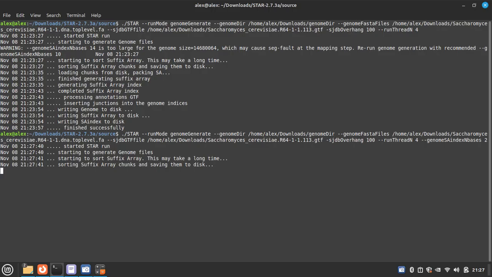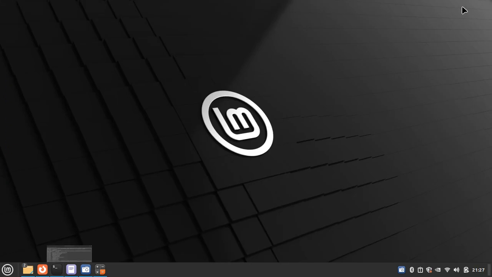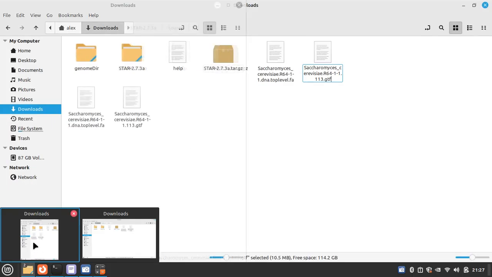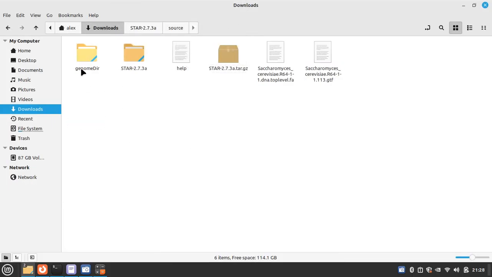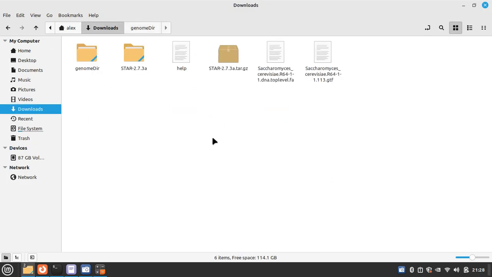Okay, now there is no warning sign. It means it is working fine and finished successfully. Let's check it. It is our genome directory. You can see several files were generated as the genome index. So it is the index file generation by the STAR tool using the genome FASTA and the GTF file.